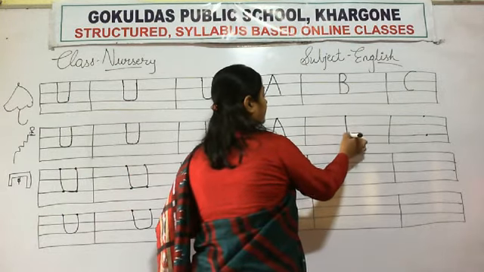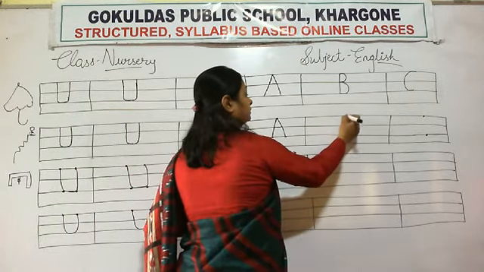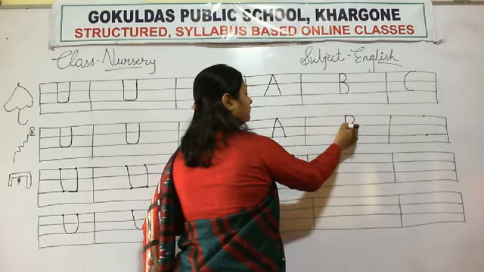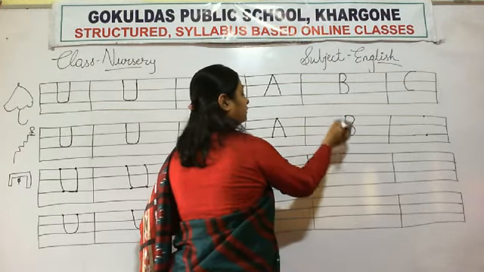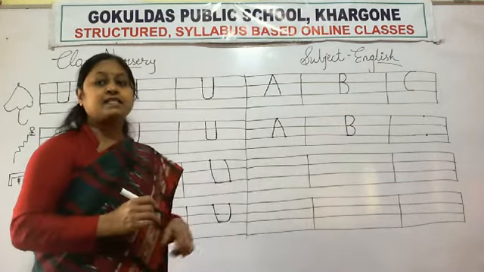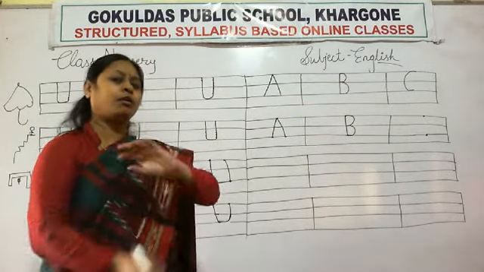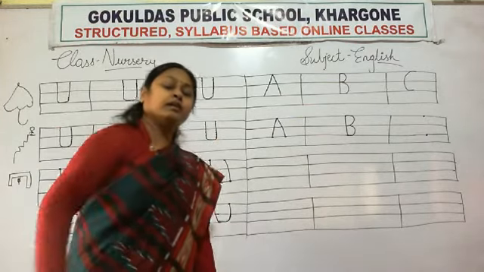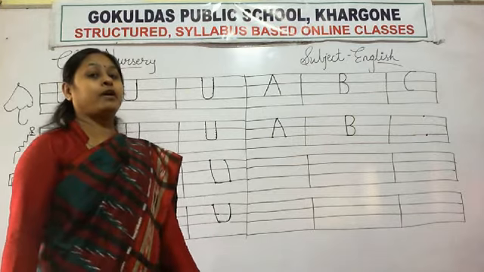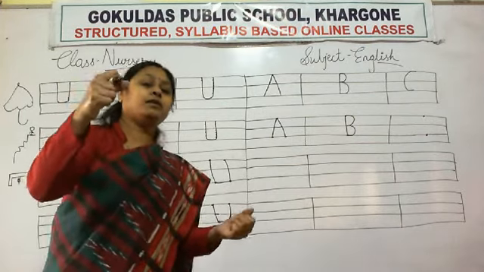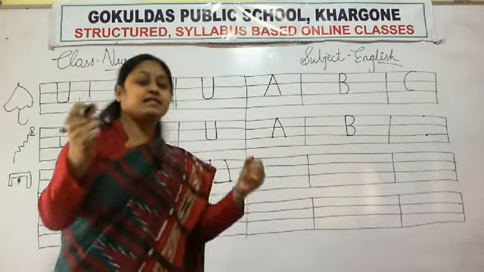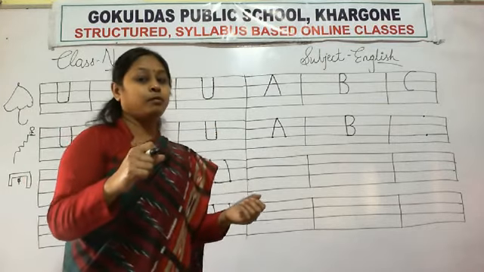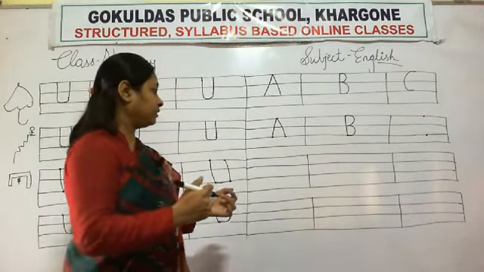Then standing line, half curve and again half curve. Which letter is this? B. B for ball. B for boy. B for bus. B for blue color.